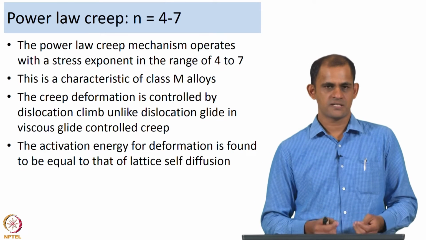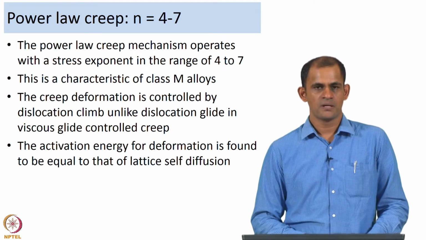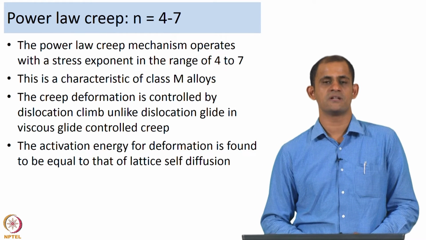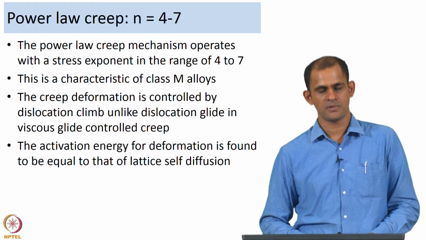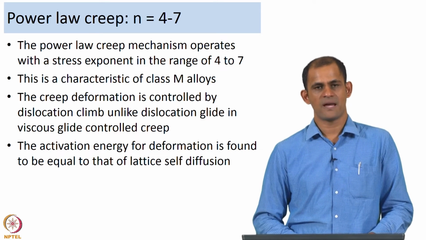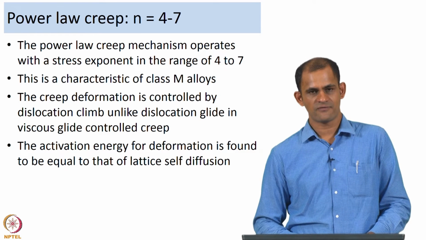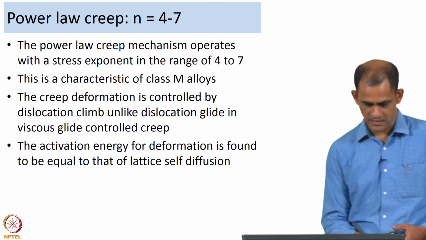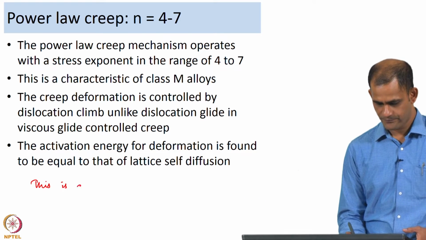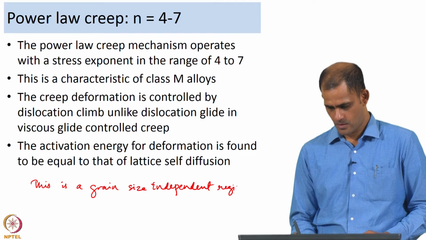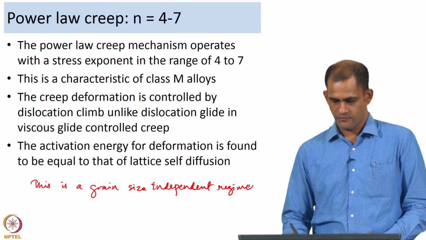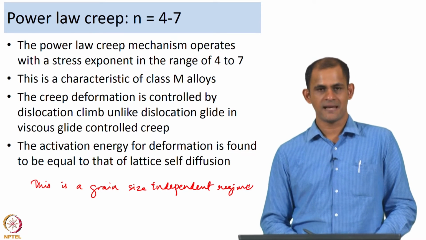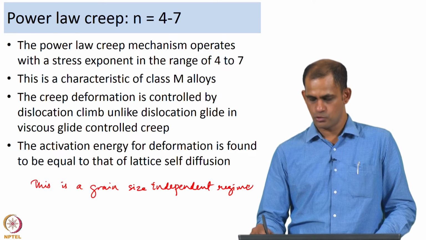So, I already mentioned it is controlled by dislocation climb. Now, the activation energy for deformation in materials which creep under the power law creep regime is equal to that of lattice self diffusion. And another interesting aspect of this regime is the grain size. When you have materials creeping in the power law creep regime, you do not see any grain size dependence, that means p is equal to 0.